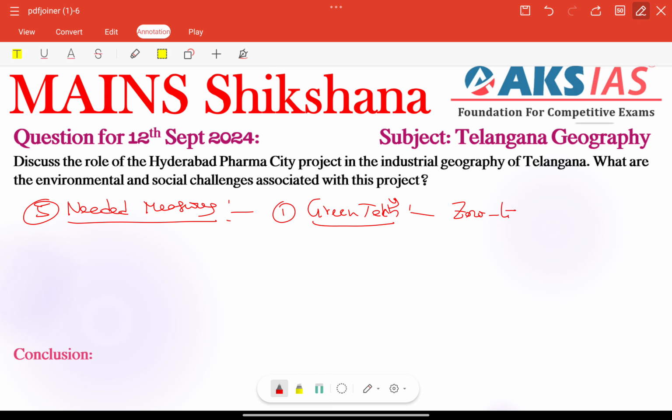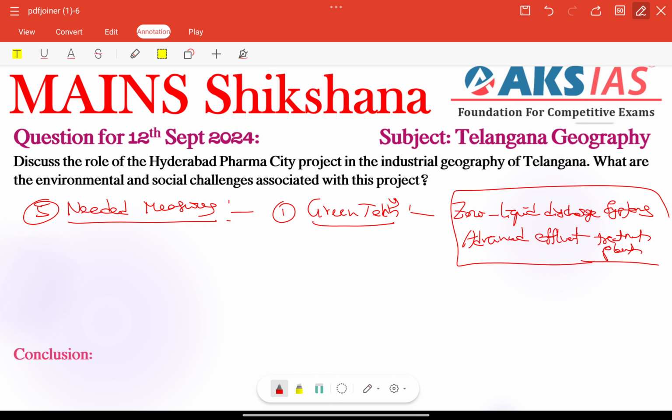Zero liquid discharge systems, right? And also we have advanced effluent treatment plants, also green technology, right? Very important. We need to focus on using these types of green technologies in pharma manufacturing companies,